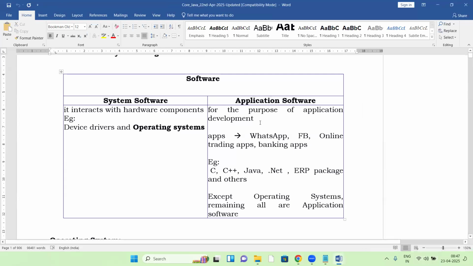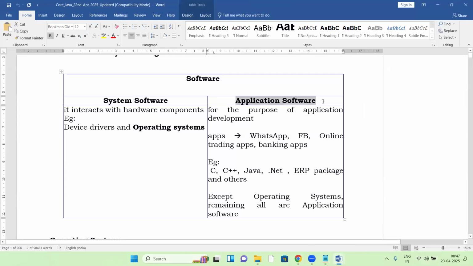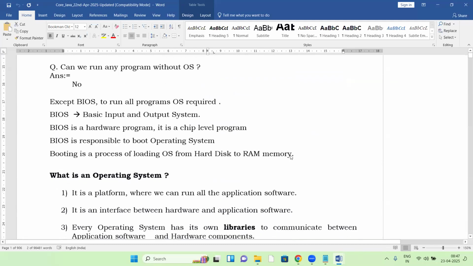Java comes under application software. Java is not a system software. C language works as system software as well as application software. C and C++ can perform as both system software and application software. But Java is purely application software.